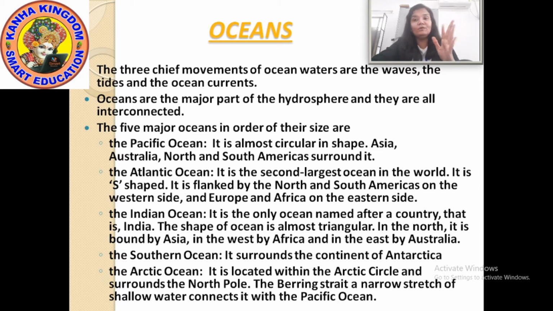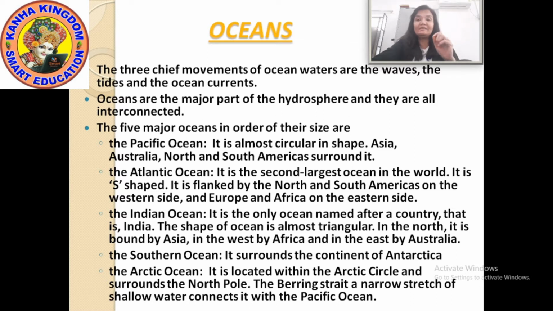Then the Southern Ocean, or you can say the Antarctic Ocean. It surrounds the continent of Antarctica. Antarctica is in the South Pole and is the coldest continent. Now the last ocean is the Arctic Ocean. It is located within the Arctic Circle and surrounds the North Pole.